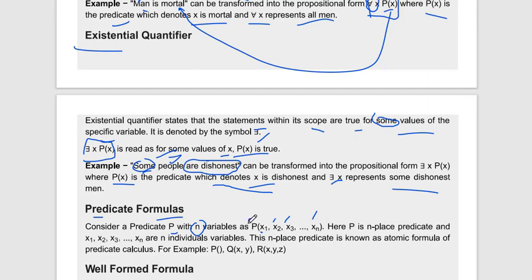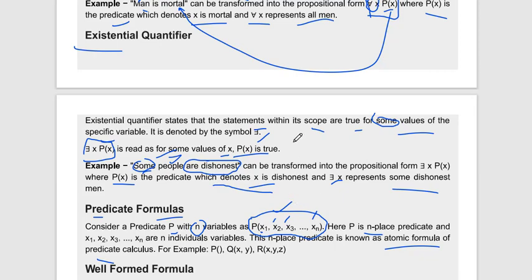If you want to write a predicate with one or more variables, we can write it like this: P of x1, x2, x3 up to xn. Here P is the n-place predicate, and x1, x2, x3 are n variables, n students. This n-place predicate is known as an atomic formula of predicate calculus.